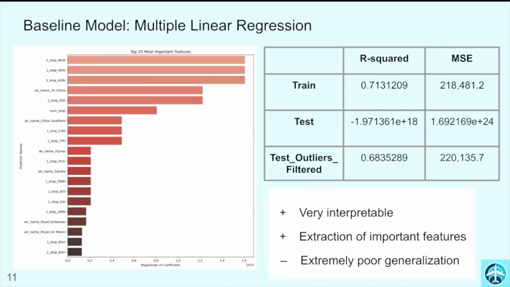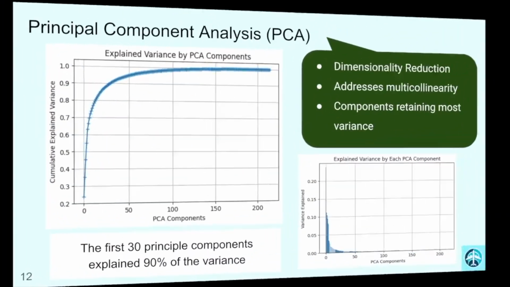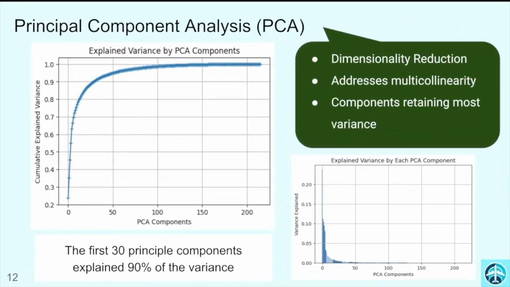Our chosen baseline model is multiple linear regression. The advantage of this model is its interpretability, which is achieved by simply examining the coefficients. However, the model downside is its poor generalization. The testing R-squared score is below zero, indicating a disastrous performance. This is expected given that the data comprises more than 200 features after one-hot encoding. That's the rationale behind our decision to apply PCA to reduce the dimensionality of the data.